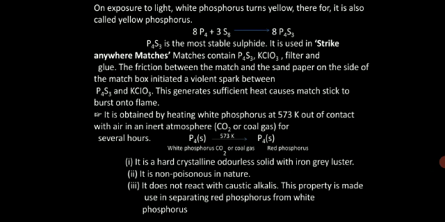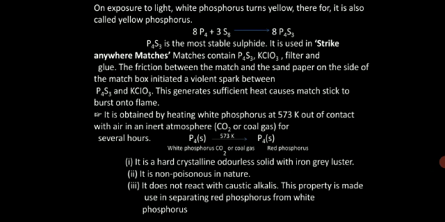Matches contain P4S3, KClO3, filler and glue. The friction between the match and the sandpaper on the side of the matchbox initiates a violent spark between P4S3 and KClO3. This generates sufficient heat, causing the matchstick to burst into flame. For that reason, the matchstick burns when you strike it.